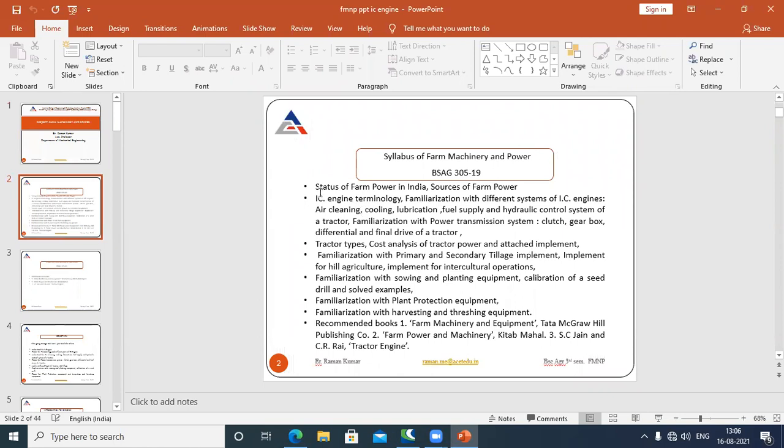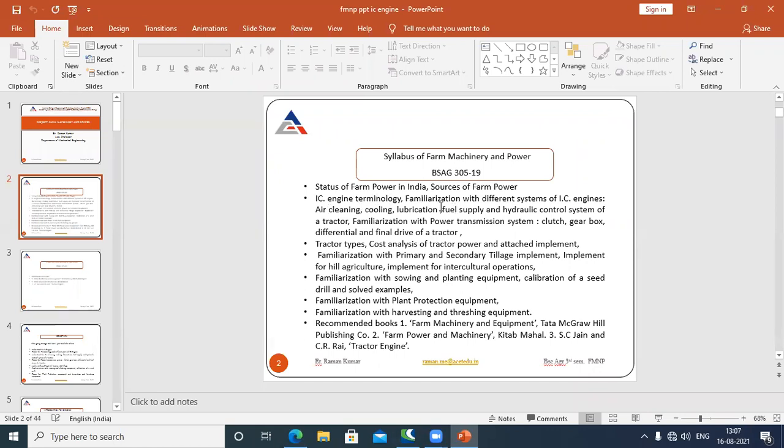So this is the syllabus. The very first part of the syllabus is the status of farm power in India. In this case, farm power means manpower, tractor power, and bullock power. This type of power is used on our farm. Then we have sources of farm power. How many sources of farm power are there? I will teach you. Then I will start from the very first lecture, the IC engine, meaning internal combustion engine.